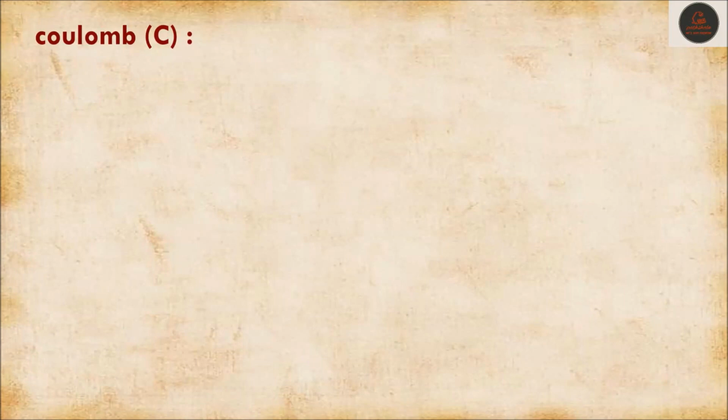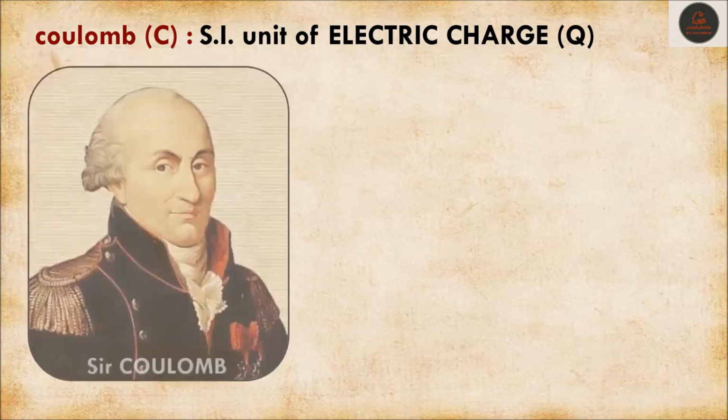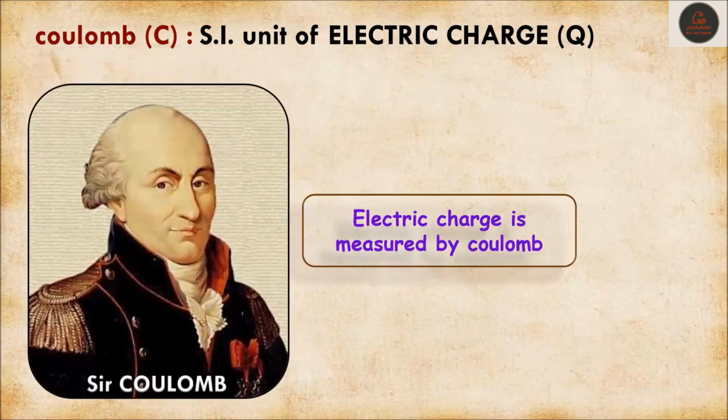Now let's understand about Coulomb. What is Coulomb? The SI unit of electric charge is known as Coulomb. Electric charge is measured by Coulomb. Just like length is measured in meter and time is measured in second, likewise, electric charge is measured by Coulomb.